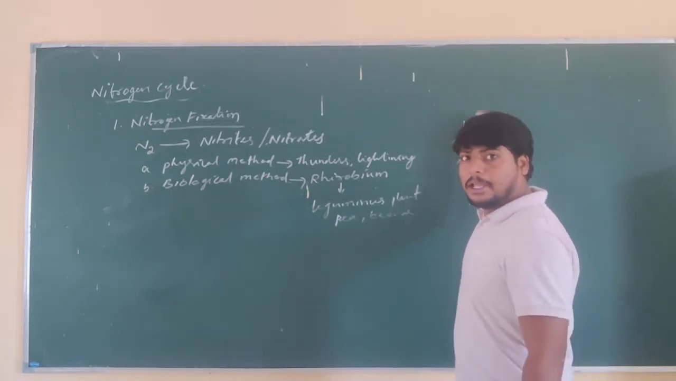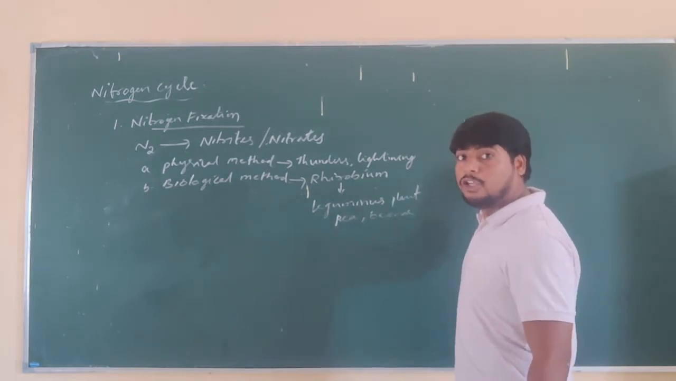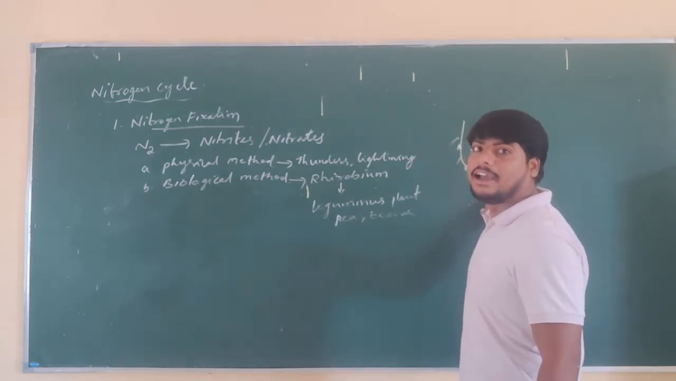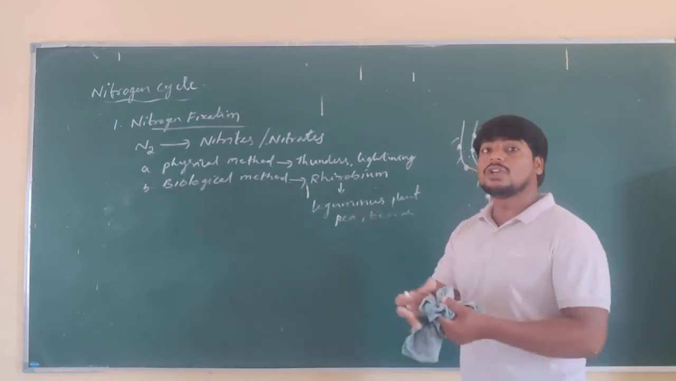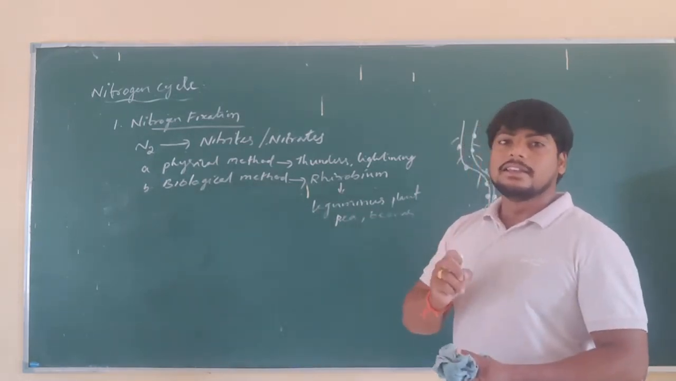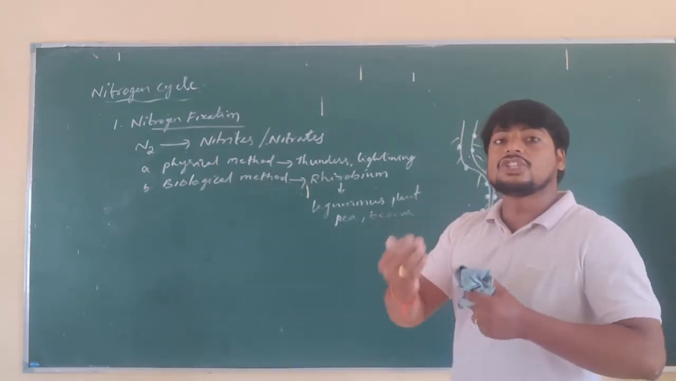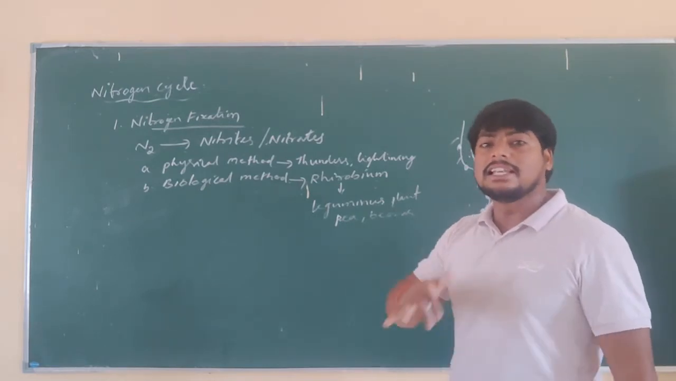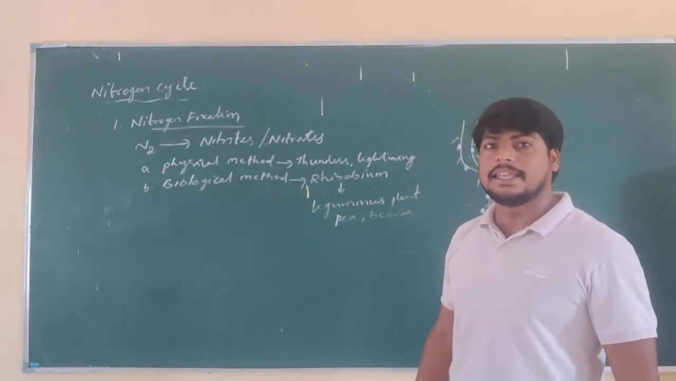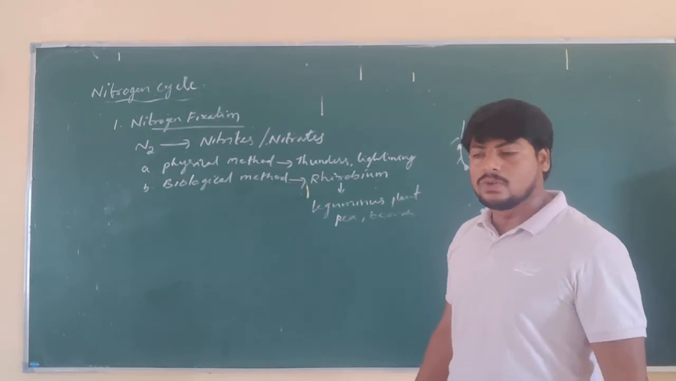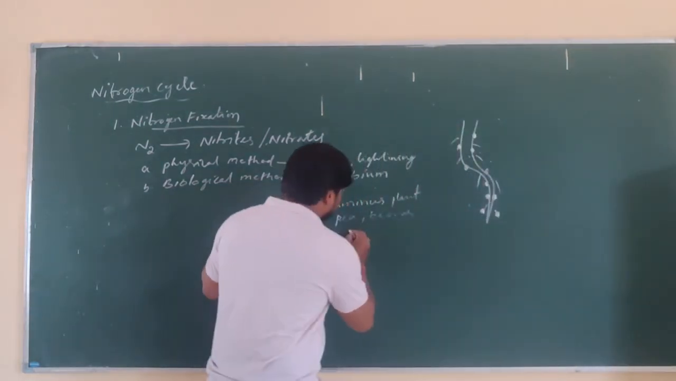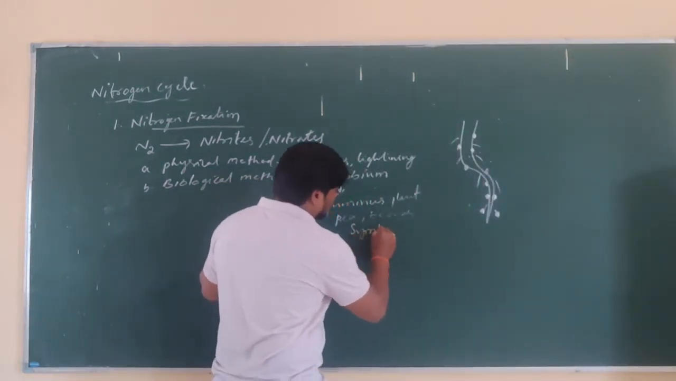At the same time, the plants are supplying nutrients for the growth of the bacteria. So they are in mutual association, exchanging materials. Such a mutual association is called symbiotic association. What is it called? Symbiotic association.